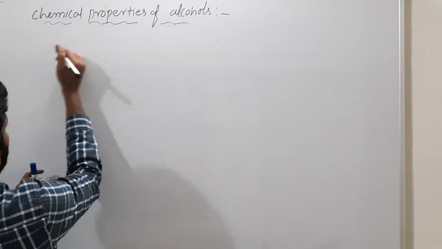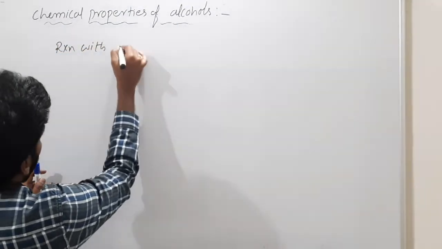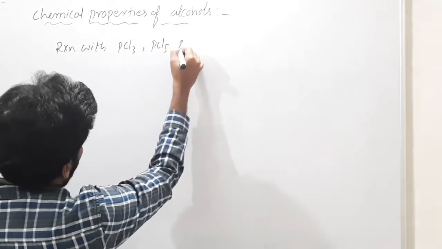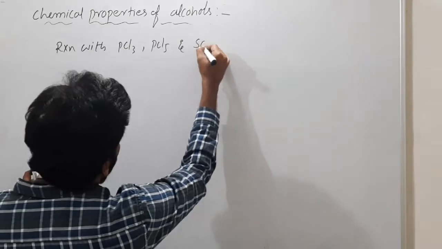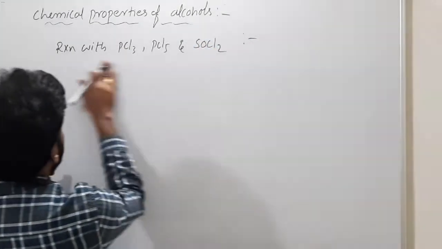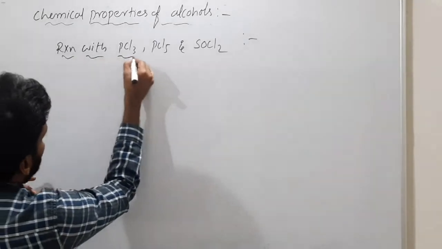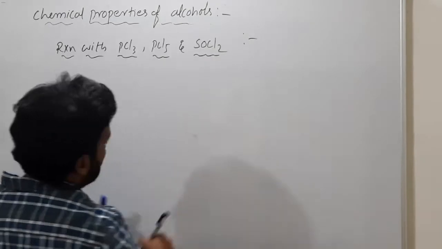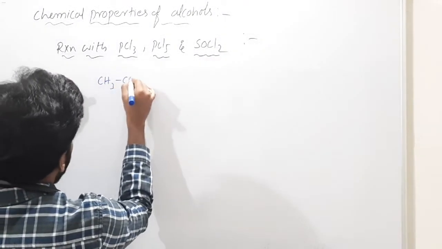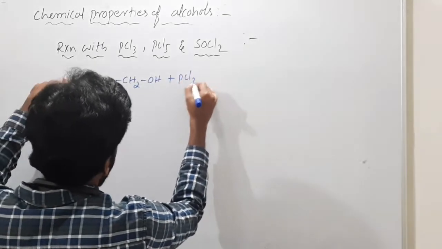So next one is the reaction with PCl3, PCl5 and SOCl2, thionyl chloride. What happens here? Suppose I am using CH3CH2OH with PCl3, you know the product.